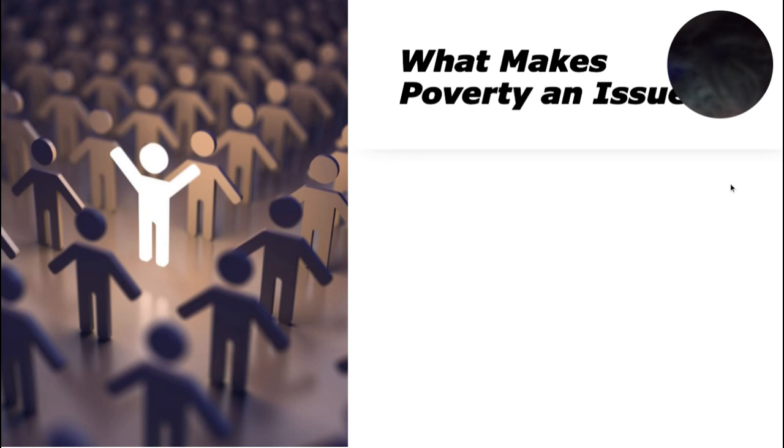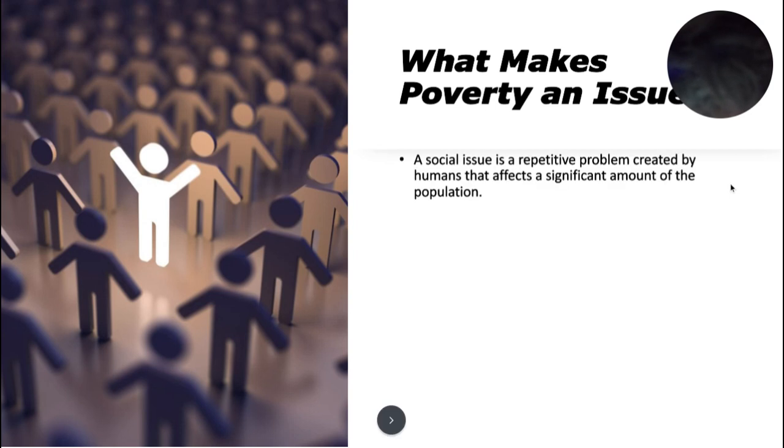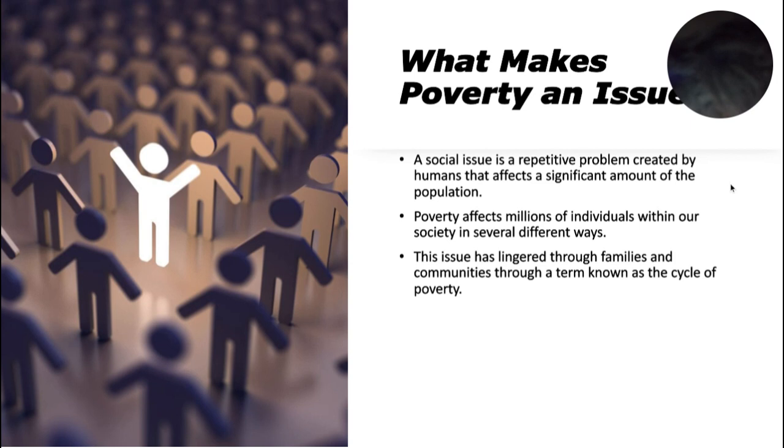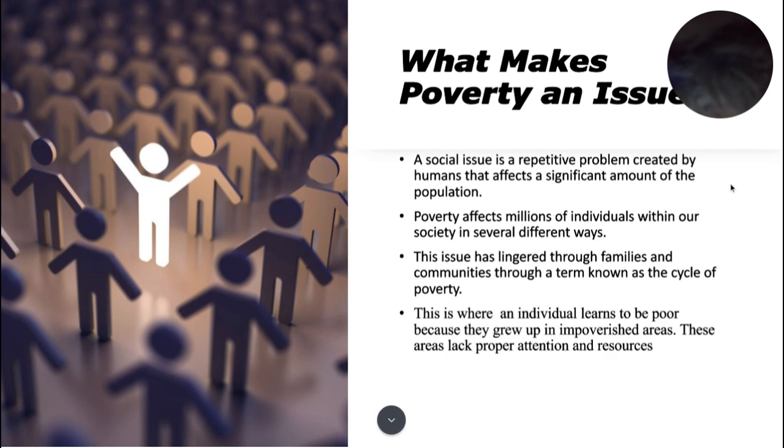What makes poverty an issue? So, a social issue is a repetitive problem created by humans that affects a significant amount of the population. Poverty affects millions of individuals within our society in several different ways. This issue has lingered through families and communities through a term known as the cycle of poverty. This is where an individual learns to be poor because they grew up in impoverished areas. These areas lack proper attention and resources.